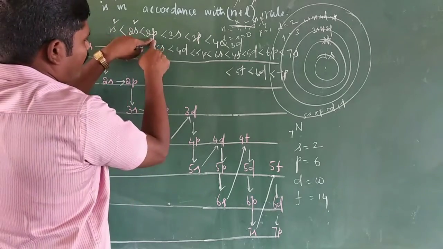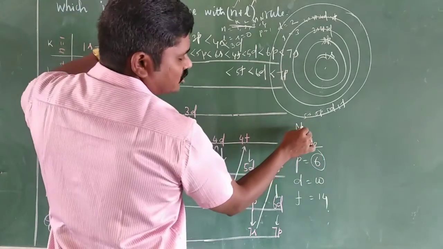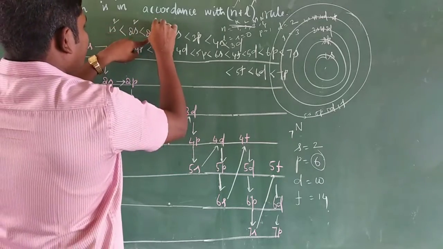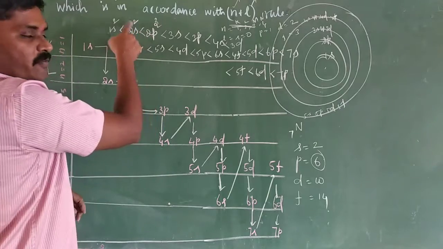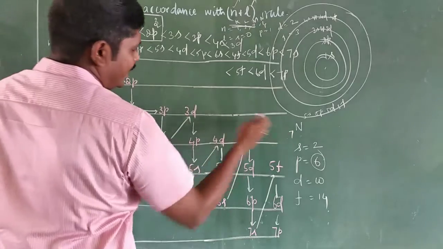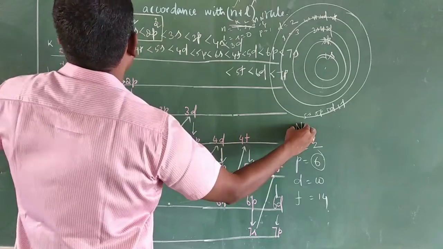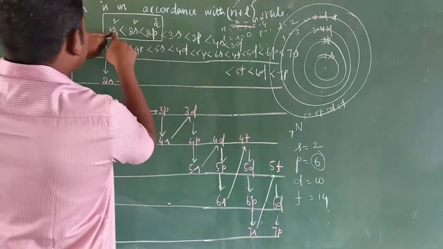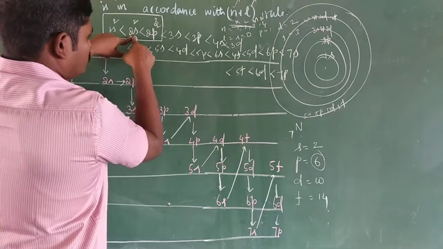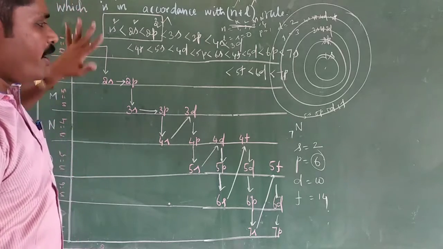Okay, the next 2p orbitals can hold a maximum of 6 electrons, but only 3 electrons remain in nitrogen, since 4 electrons are already filled. So the remaining 3: 3 plus 2 is 5, 5 plus 2 is 7. The electronic configuration of nitrogen: in an atom, the electron enters the lowest energy orbital first and then higher energy orbitals. So 1s2, 2s2, 2p3. That is according to the Aufbau principle.